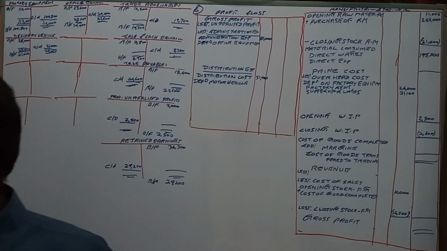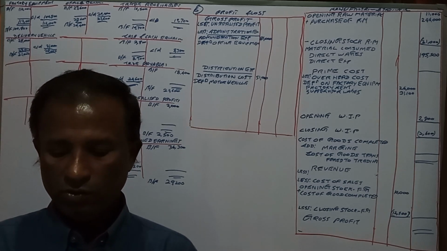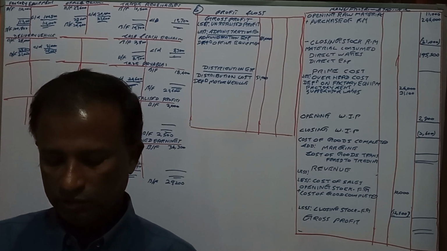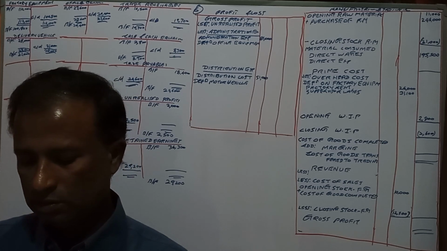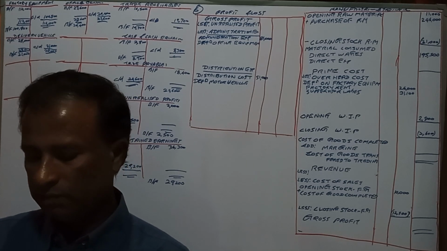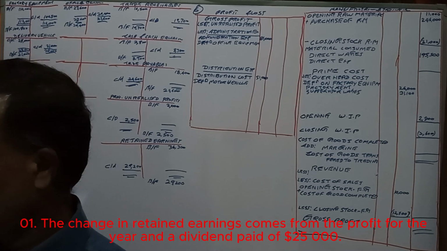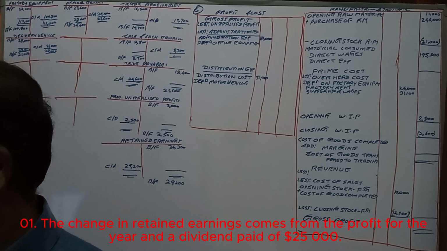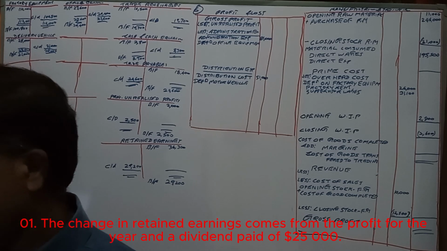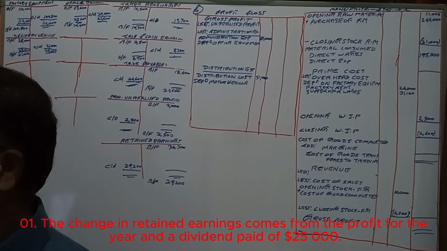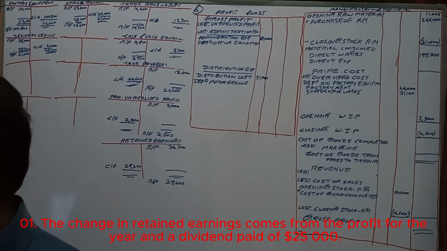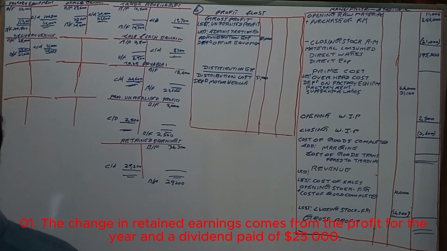Here, we will go to the question. In the question, they have mentioned two balance sheets. Question number 6. TPLC is a manufacturing business.